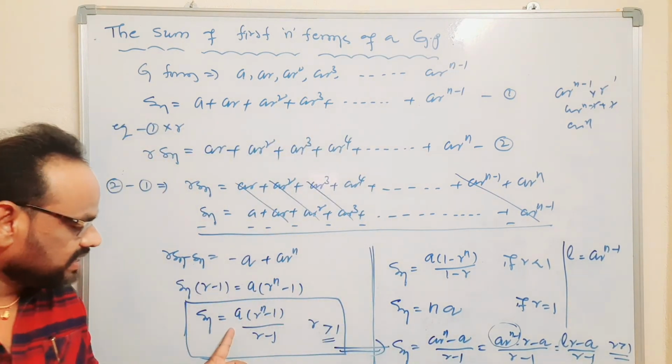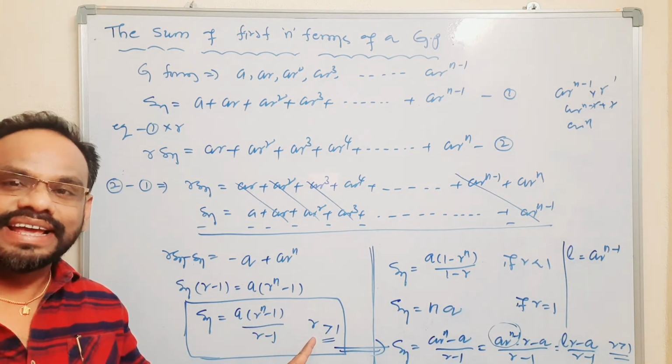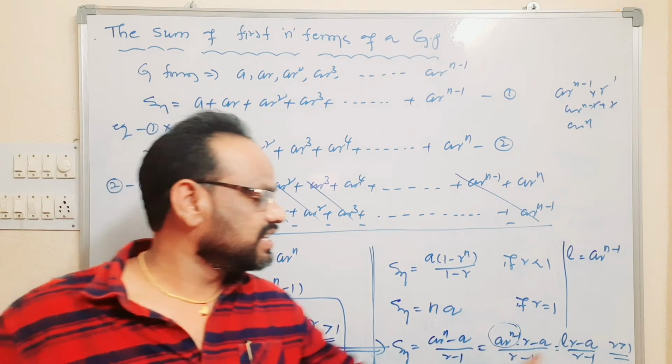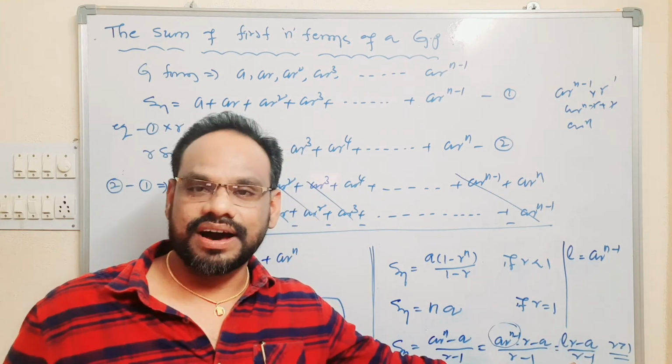So Sn is equal to lr minus a by r minus 1.